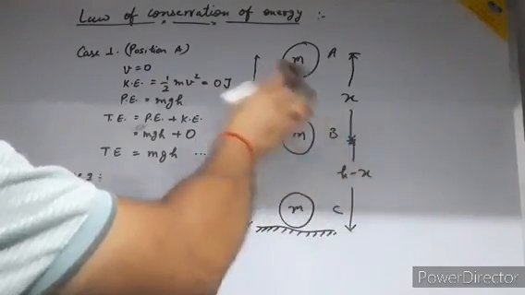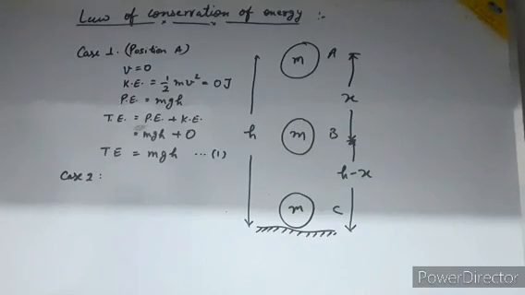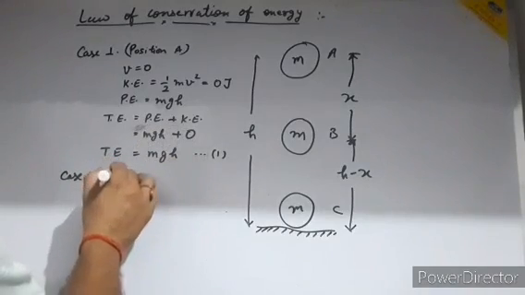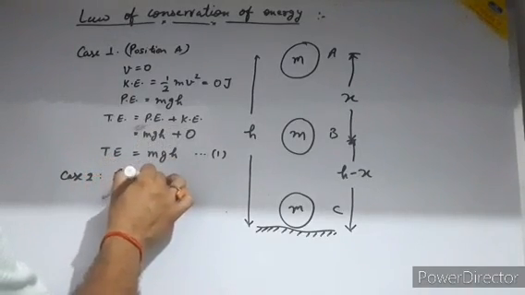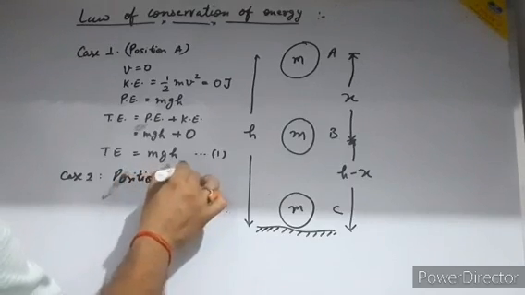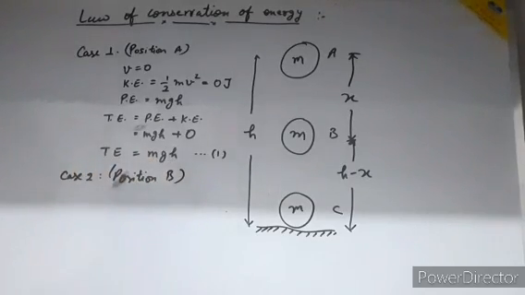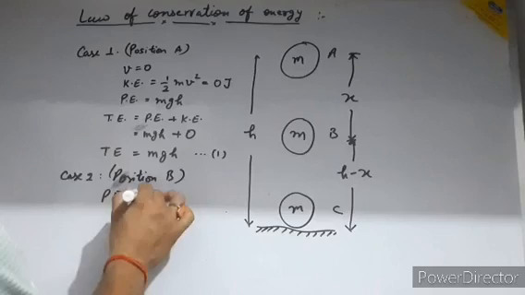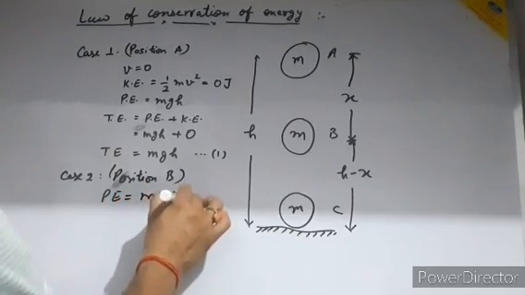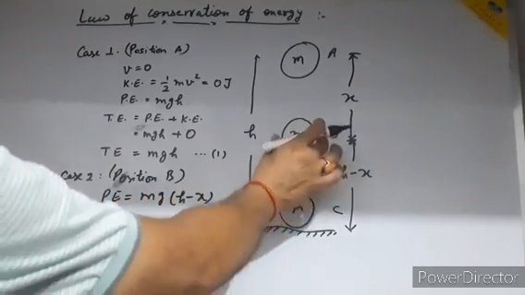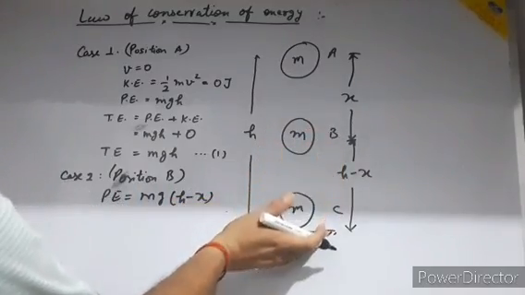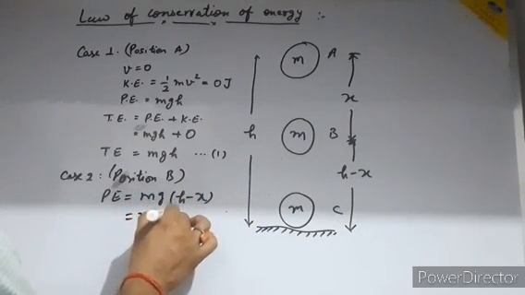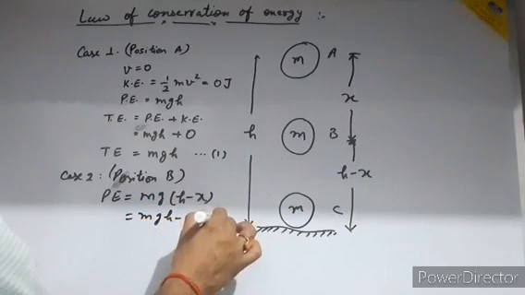So at position B, the potential energy becomes mg(h minus x), since the ball is at height h minus x from the ground.